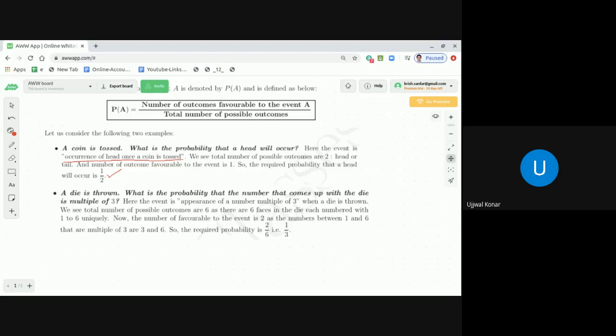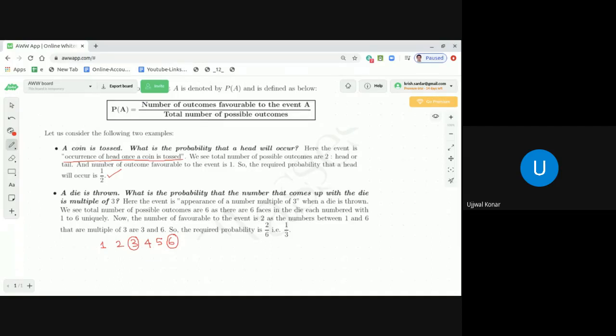If I write the numbers 1, 2, 3, 4, 5, 6 here, dear students, out of these 6 numbers, 3 is a multiple of 3 and 6 is a multiple of 3. So the total number of outcomes favorable to the event of our discussion, that is the appearance of a number that is a multiple of 3, is 2: namely 3 and 6. So the required probability is 2 by 6, that is 1 by 3.